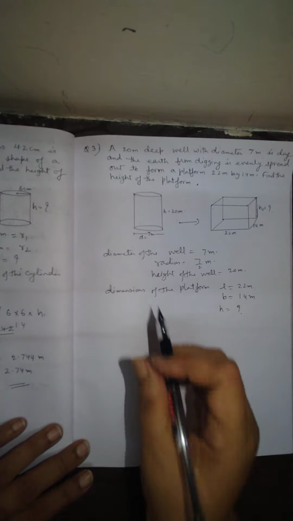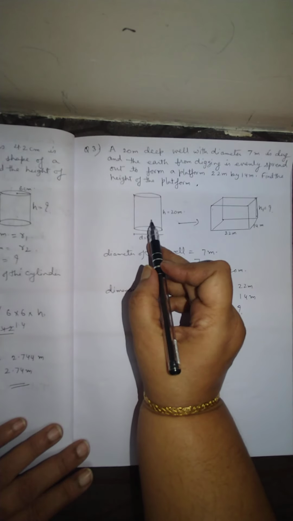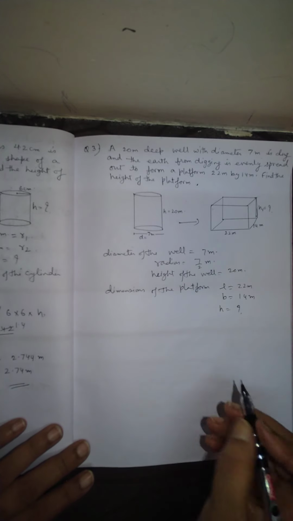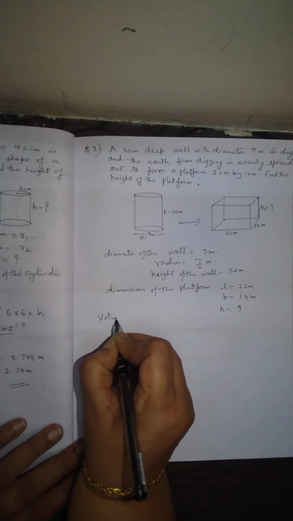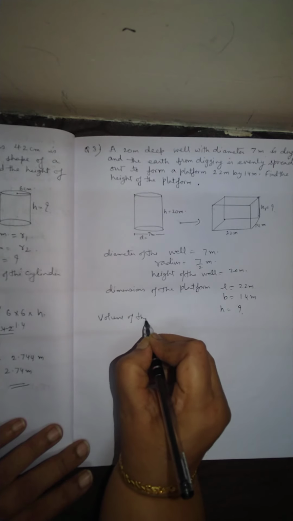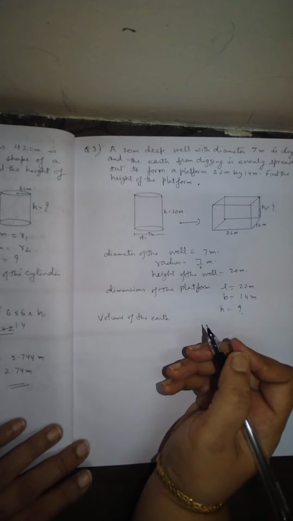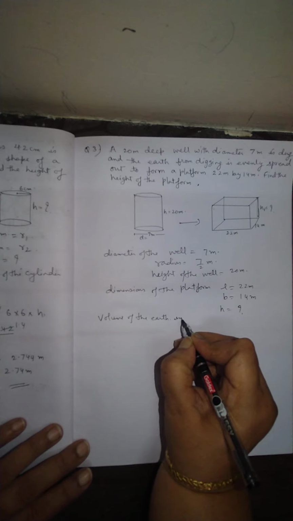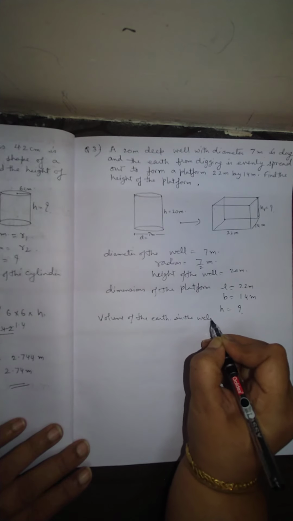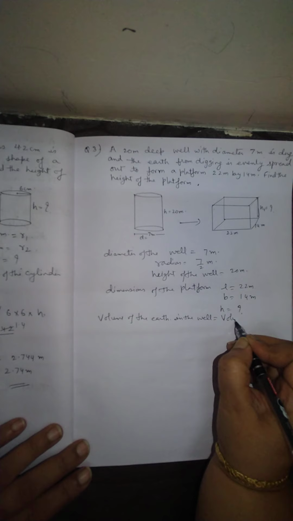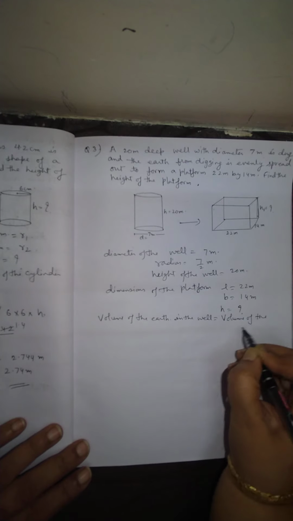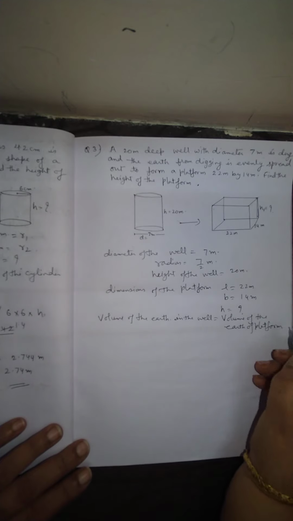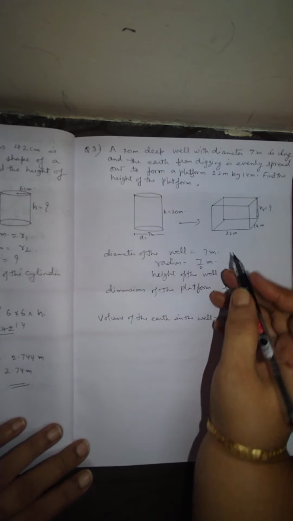So again here, volume of this earth dug out equals volume of the platform. Volume of the earth in the well equals volume of the earth of the platform, because the earth dug out is only spread here.